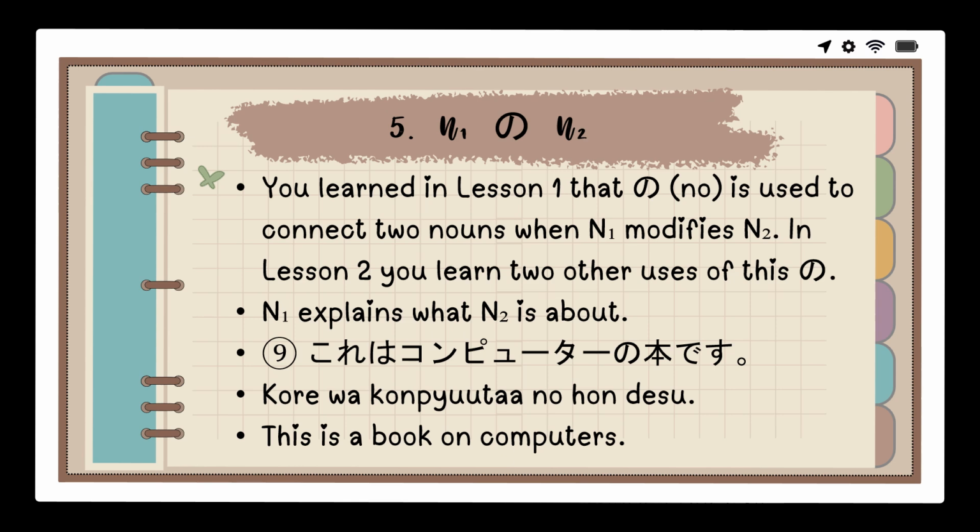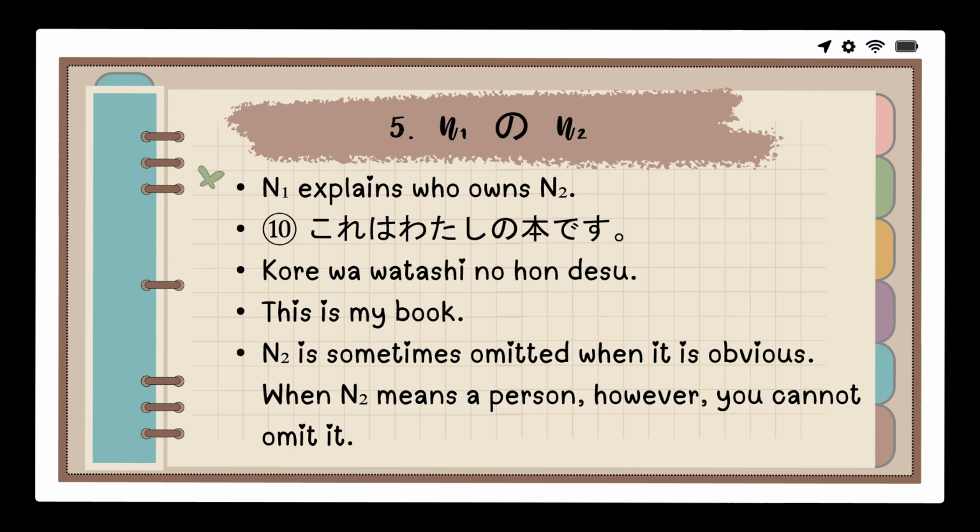This is a book on computers. Noun 1 explains who owns noun 2. For example, kore wa watashi no hon desu. This is my book. Noun 2 is sometimes omitted when it is obvious. When noun 2 means a person, however, you cannot omit it.